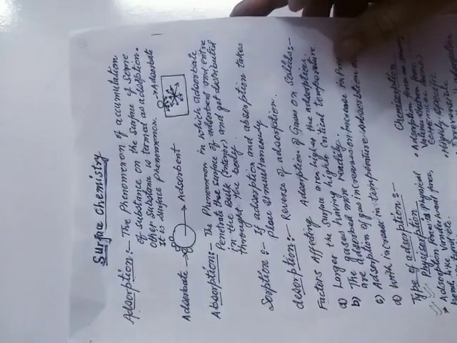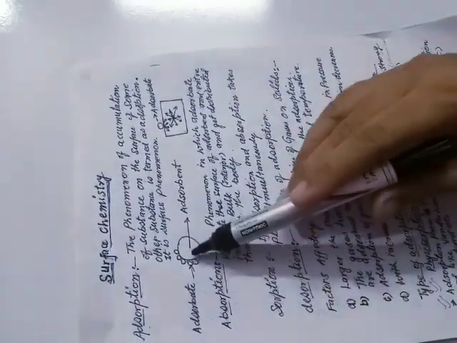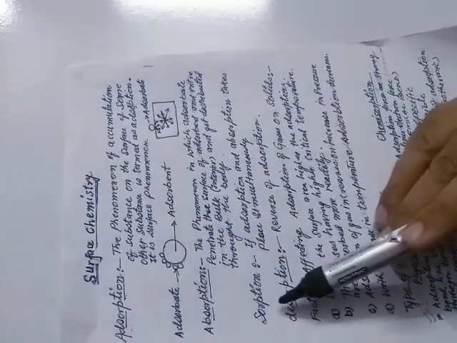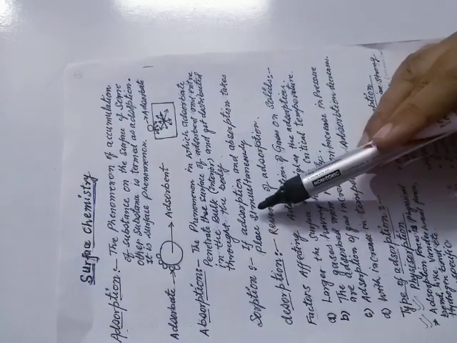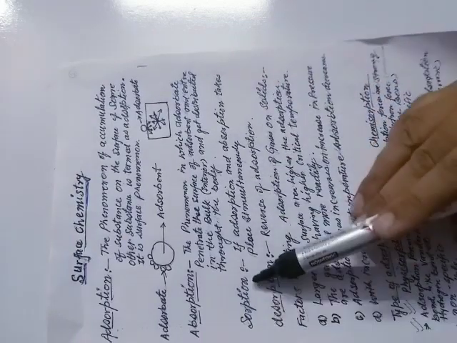Now, absorption I already told you: when the adsorbate enters into the body, in bulk, of the adsorbent, this is called absorption. What is sorption? Sorption is when adsorption and absorption both take place simultaneously. In that case, it is called sorption.